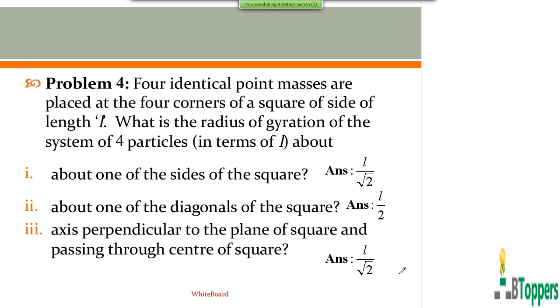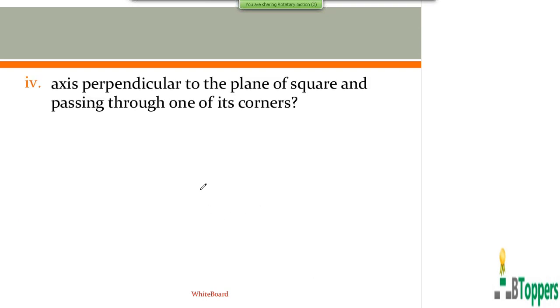There is one more part in the same question, which I am going to show you in the next slide. Here also again 4 identical point masses are placed at the 4 corners of a square of side length L. I am going to read out the question for the fourth part of the problem. What is the radius of gyration of the system of the 4 particles about the axis perpendicular to the plane of the square and passing through one of its corners?